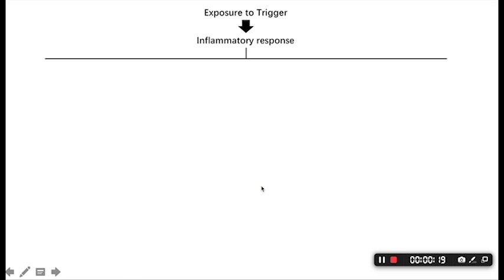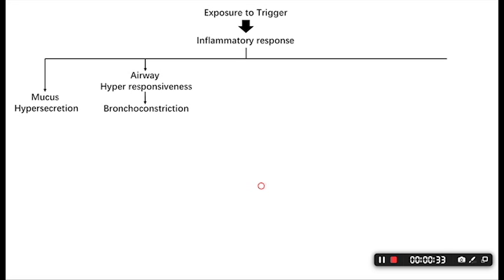There are 5 kinds of responses. The first one is mucus hypersecretion, and the second one is airway hyperresponsiveness. Airway hyperresponsiveness can lead to bronchoconstriction. This can result in airway limitation, like hypoxia.